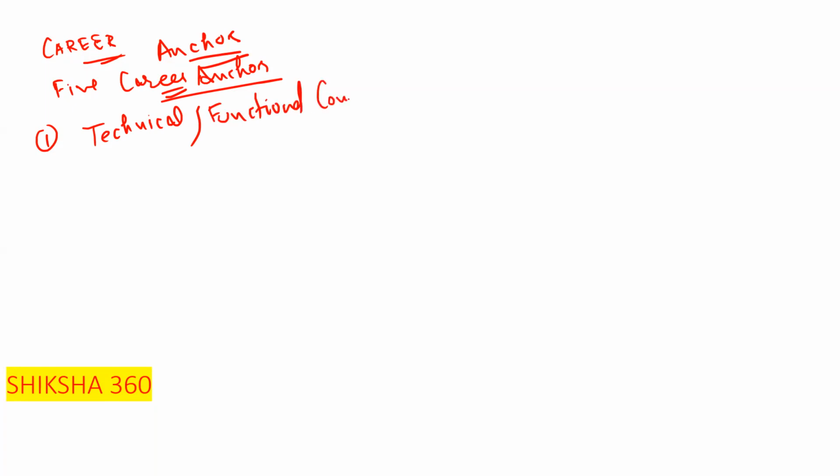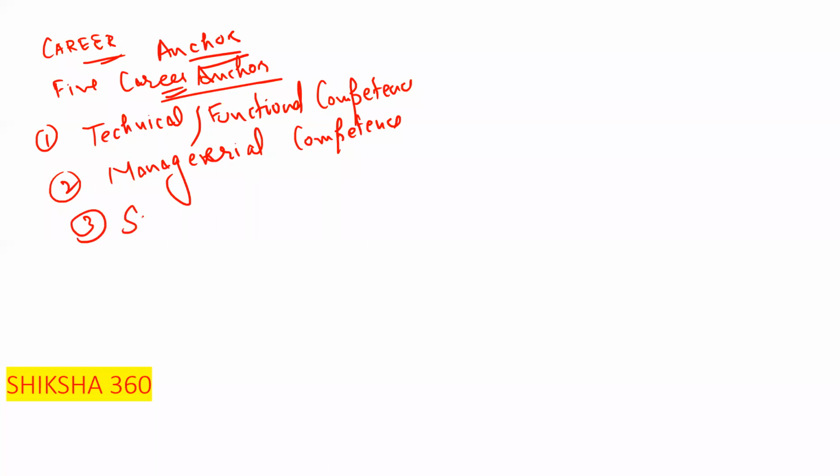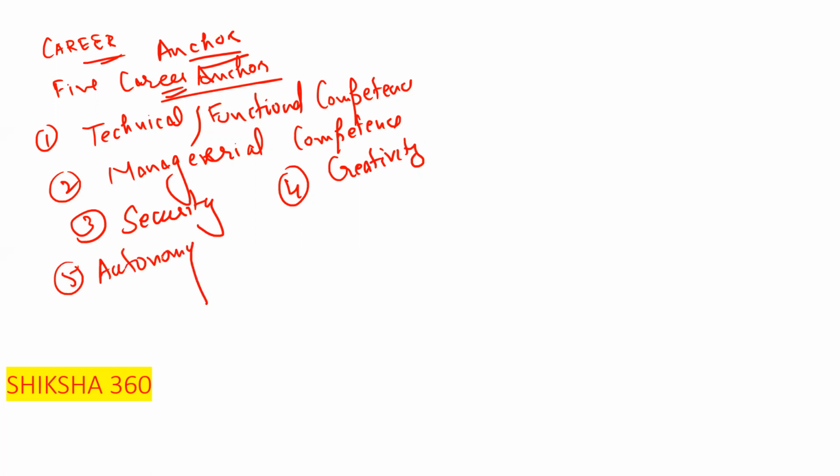Second is managerial competence. Third is security. Fourth is creativity. Fifth is autonomy. Clear? So there are 5 career anchors.